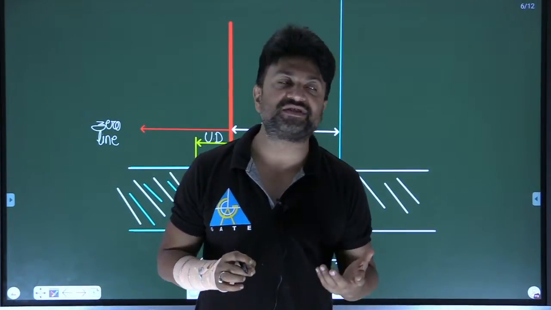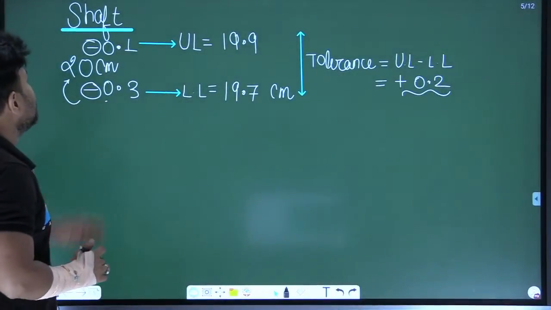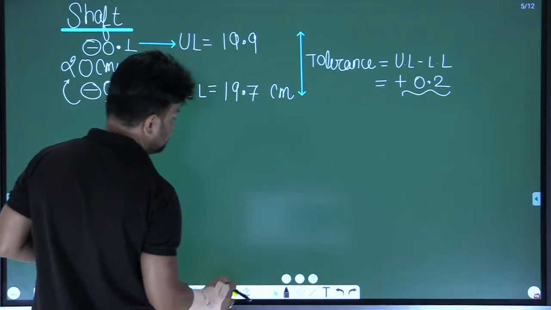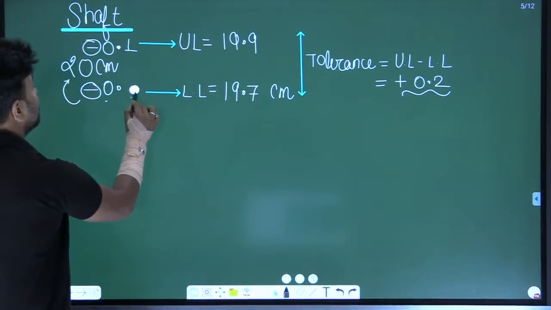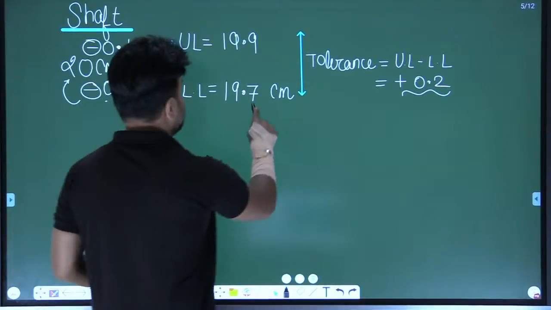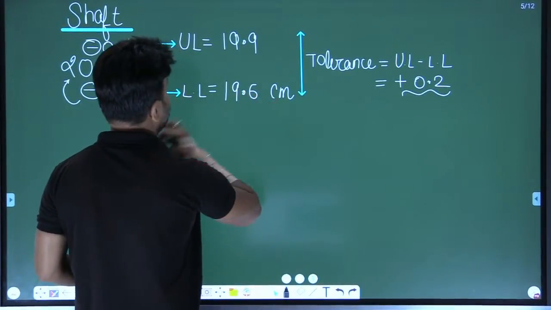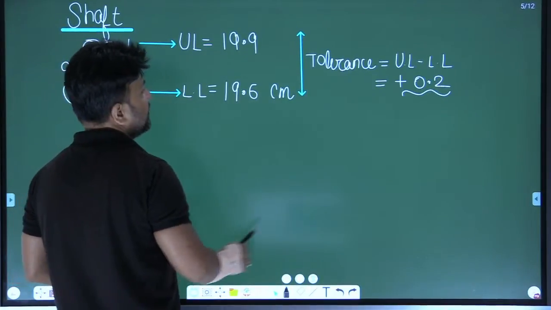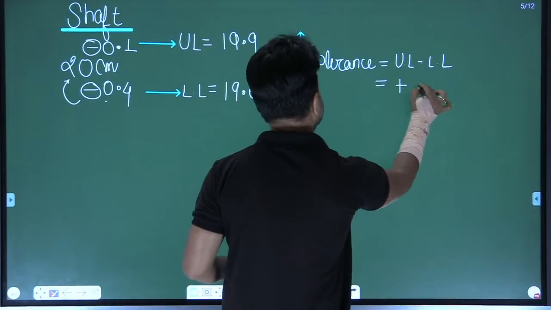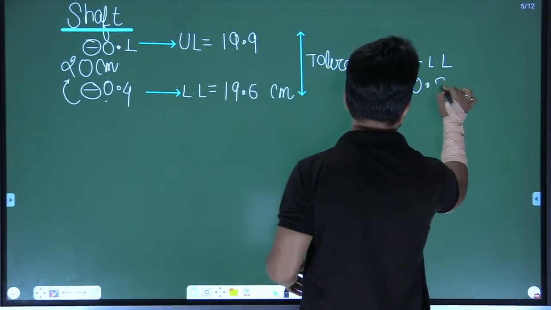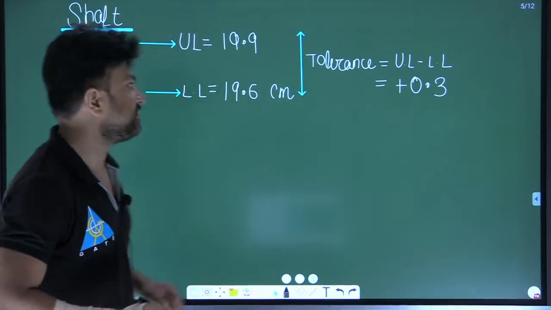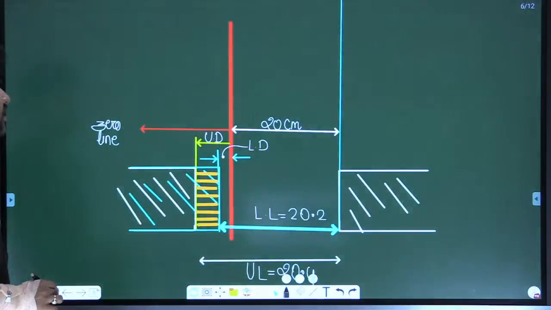0.2 comes by coincidence. Suppose instead of minus 0.3, I take, let's say, minus 0.4. Then minus 0.4 means 19.6 is the minimum size. Then what is the tolerance here? Again it is positive, but it is 0.3. Yes or no? Am I clear? Tolerance is always positive.